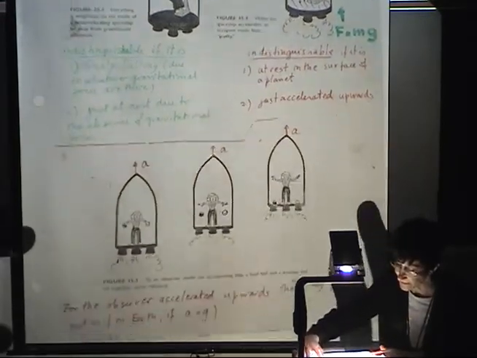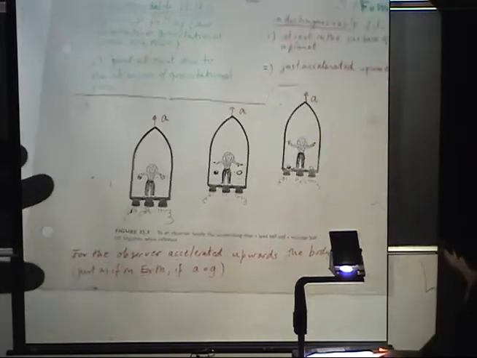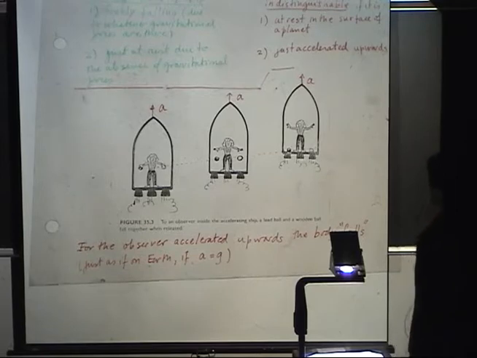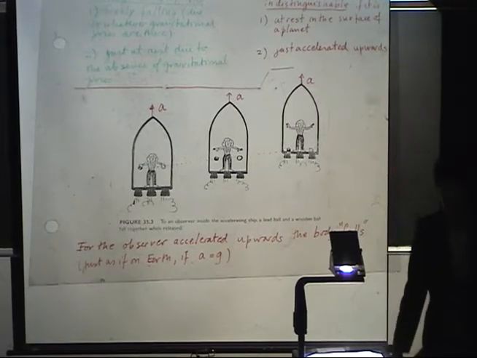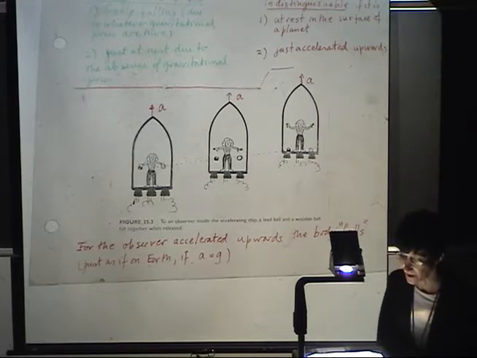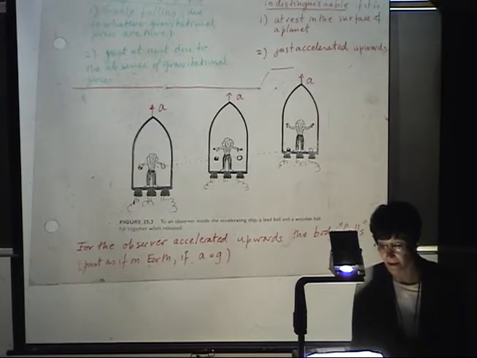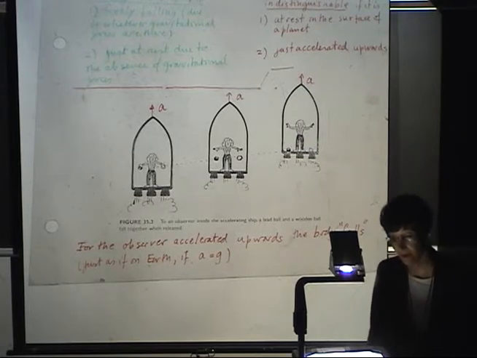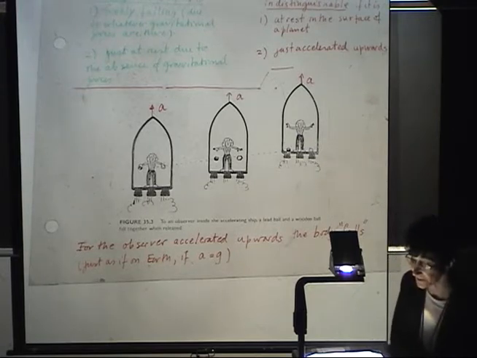So here at the bottom of this page, this lady who is in the spaceship could not see the difference between an accelerated upwards spaceship or being on the surface of the Earth.